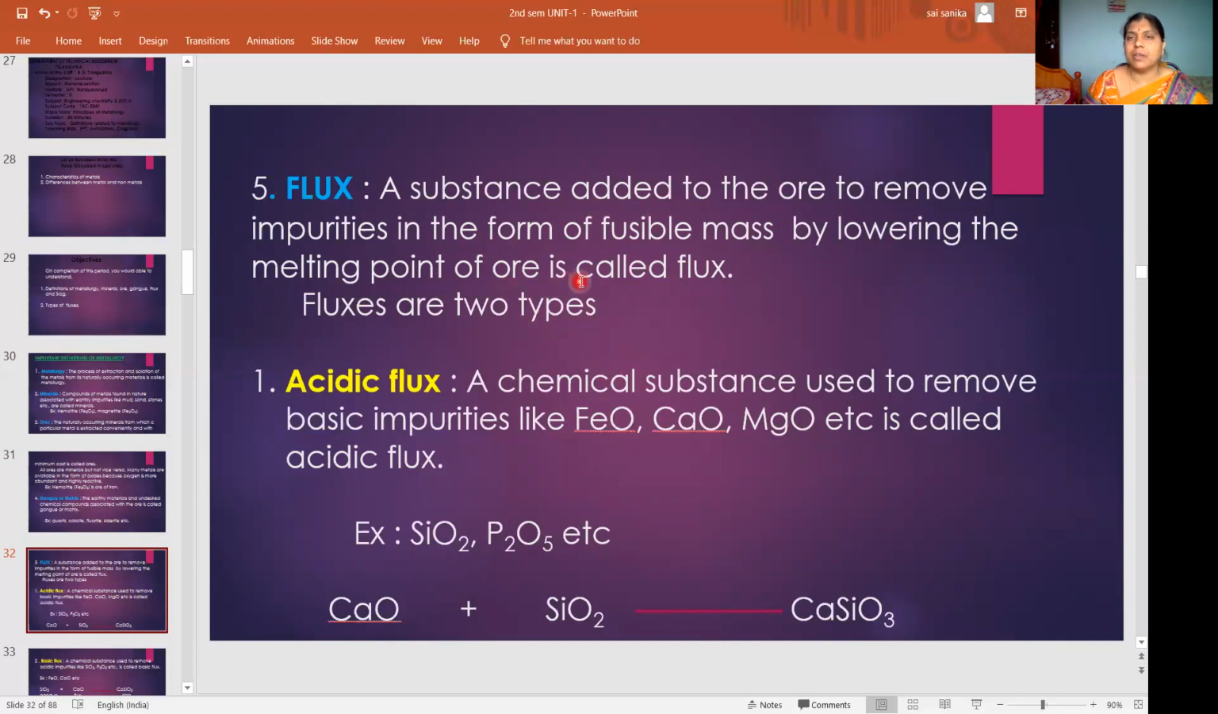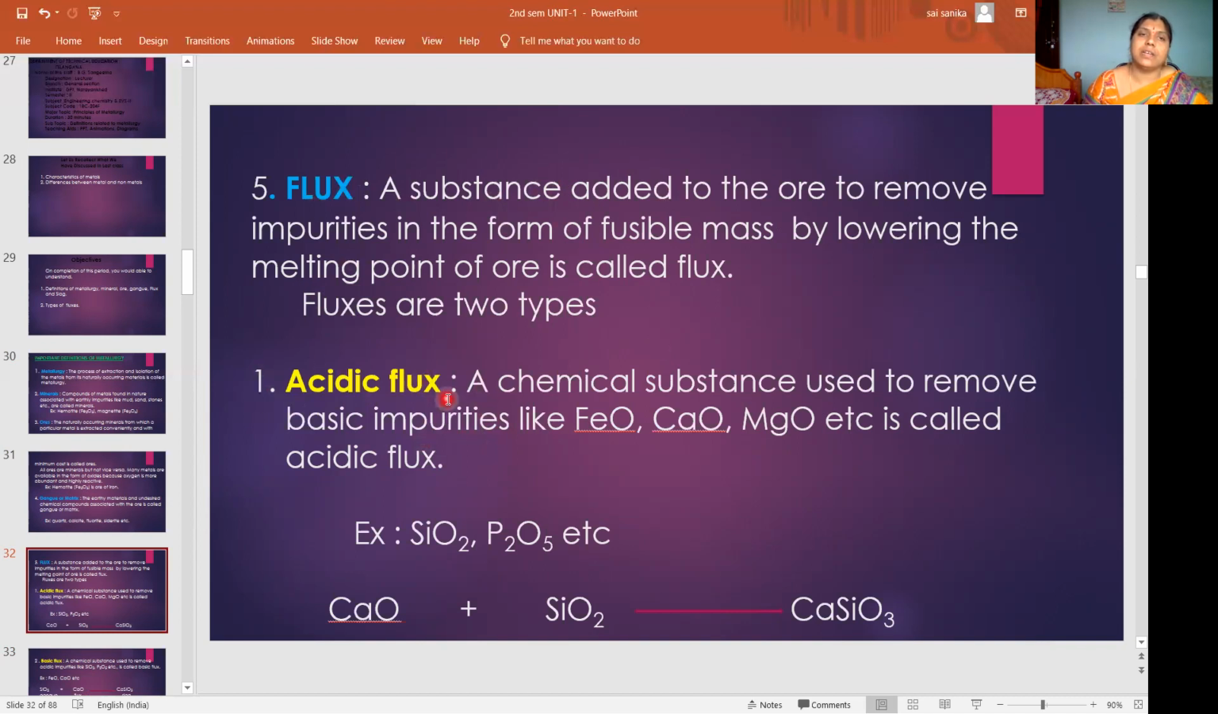Okay, so a particular ore has some melting point, and we are lowering that melting point. By lowering that melting point, we are adding some substance. Whatever the substance we are adding to remove the impurity is called flux. And these fluxes are of two types: acidic flux and basic flux. The flux which is acidic in nature is called acidic flux, and the flux which is basic in nature is called basic flux.